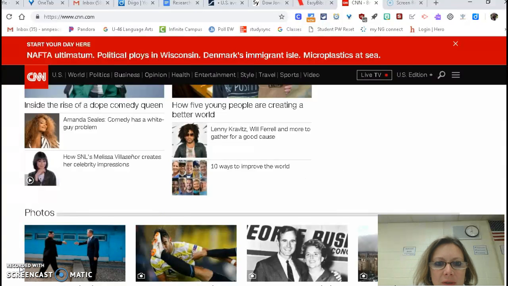When you're doing research on your hero, you're going to have to find more than one article or different types of information to include in your broadcast. So I picked a controversial hero in growth because I thought it would be easy to demonstrate to you some bias and other things. Hopefully you won't find any bias or fallacies in what you're working on. But let's go ahead and get started.